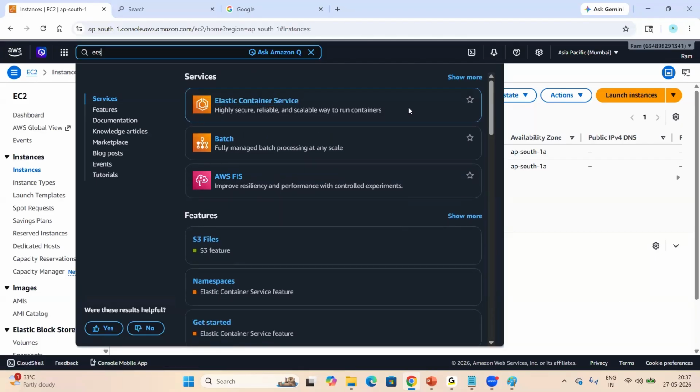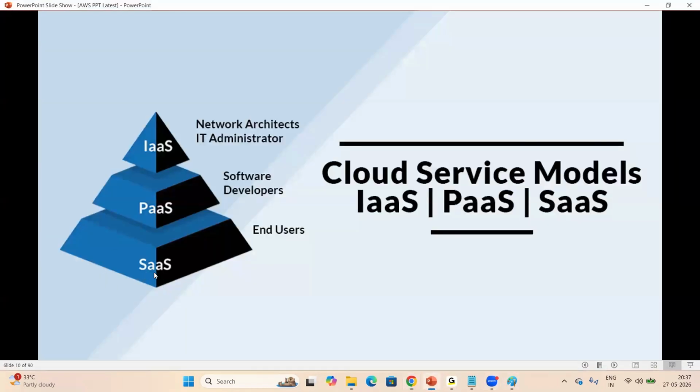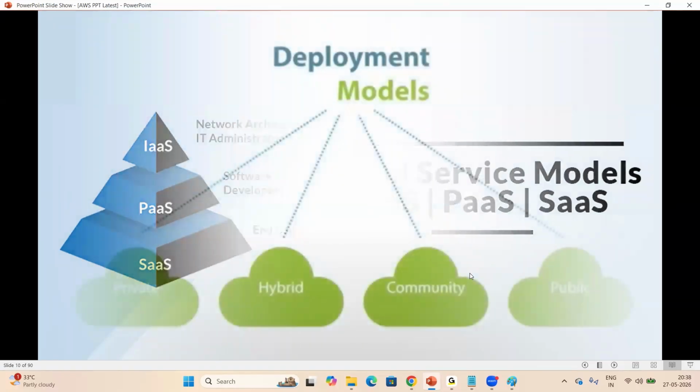Either way. Okay. Next one, third one, software as a service, which is mainly for reusability, like Google Drive, OneDrive, Amazon shopping site. This is mainly for reusability. So IaaS, PaaS, SaaS. Infrastructure as a service is nothing but we can create infrastructure, and on top of that, we can deploy the applications or packages. Platform as a service is nothing but the platform is already available inside of the AWS. Software as a service is nothing but that is mainly for reusability, like Google Drive, OneDrive, Amazon shopping site, etc. Right?